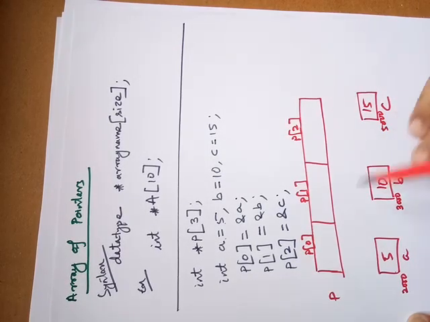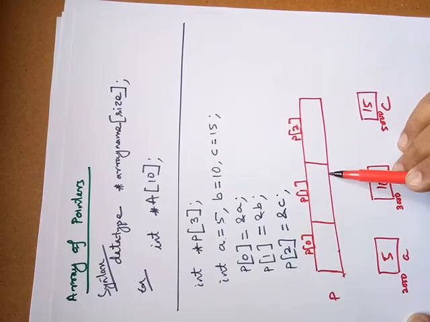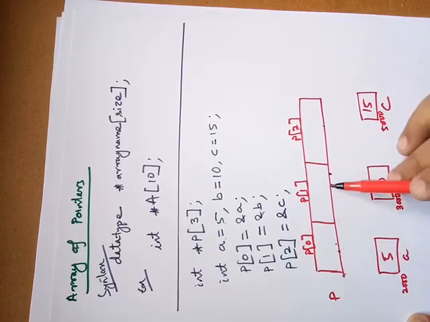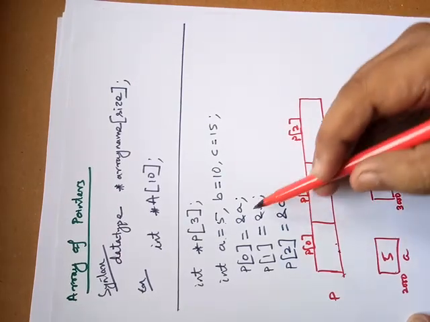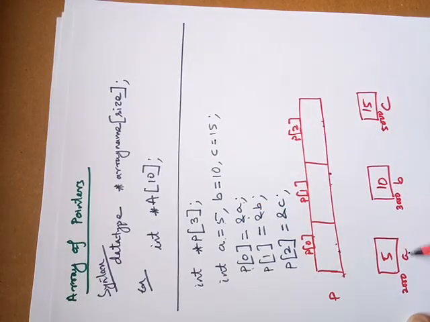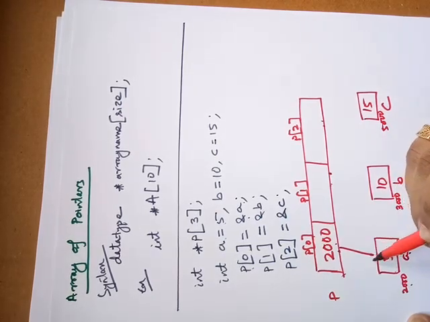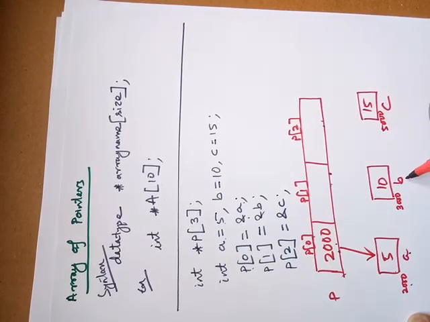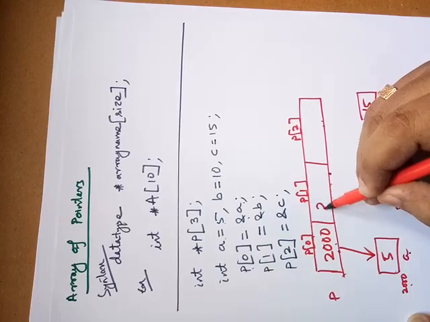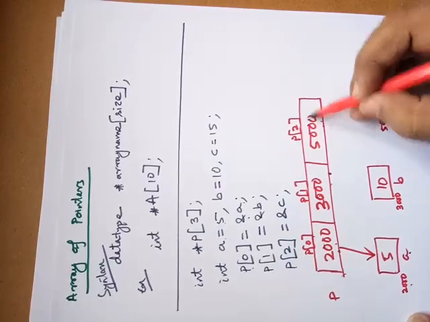As you know, pointers store the address of a variable. Now this is the array of pointers. These are the pointer elements that hold the addresses of these variables. For this example, P0 holds the address of A. That means address of A is 2000, P0 contains 2000. That means there is a pointer from this element to variable A. Similarly, address of variable B is 3000, that will be stored here, and 5000 will be here.